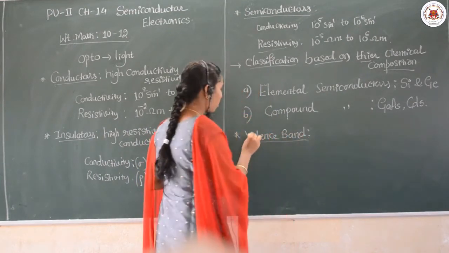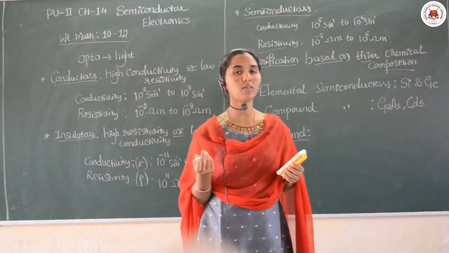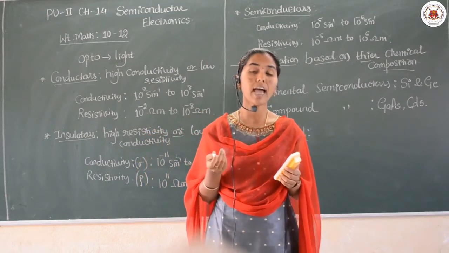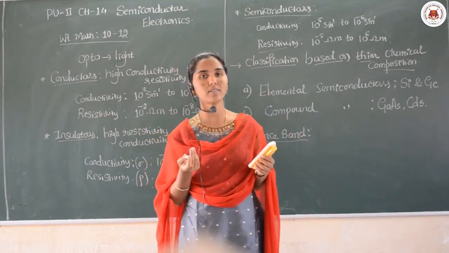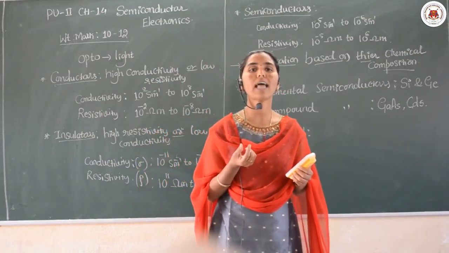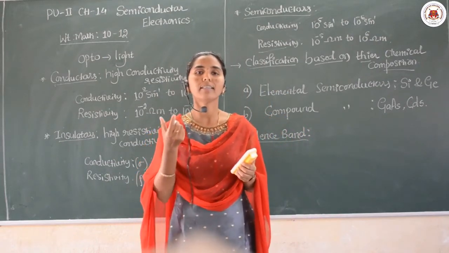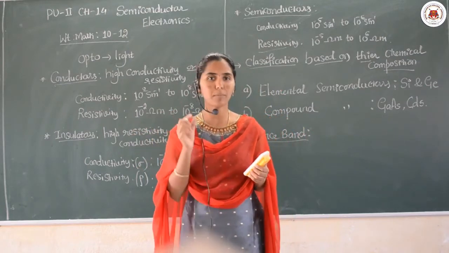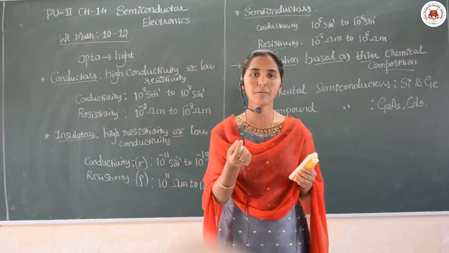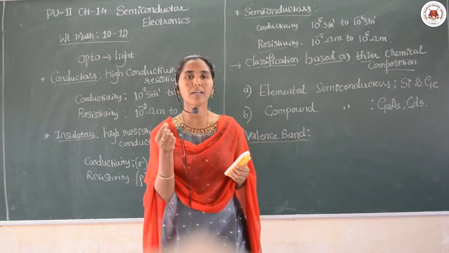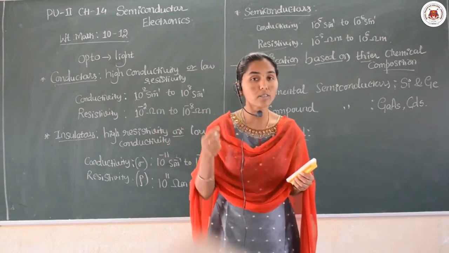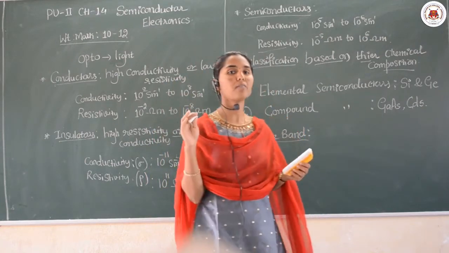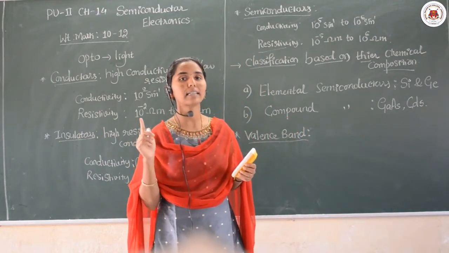Valence electrons. We know what valence electrons are from your chemistry, and most of the time in physics also we use this term. They are the electrons present in the outermost shell of the element. Assume there is a carbon or any other element; the number of electrons present in its outermost shell, the last shell, we call valence electrons.